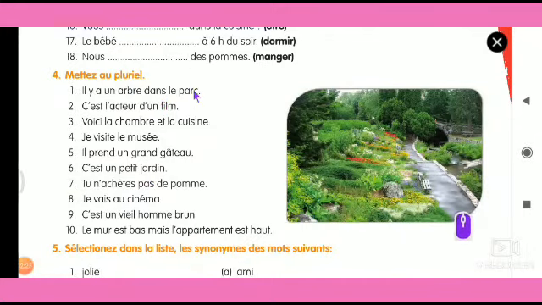Now what is the fourth part? Le parc. Now le parc, you split it into le parc. What is the plural form of le? The plural form of le is les, L-E-S. Okay, les parcs, P-A-R-C-S.